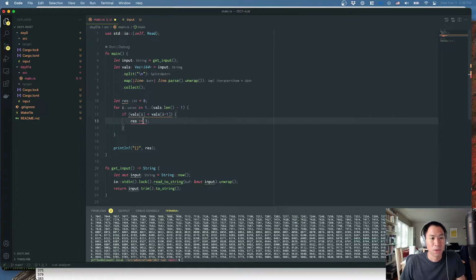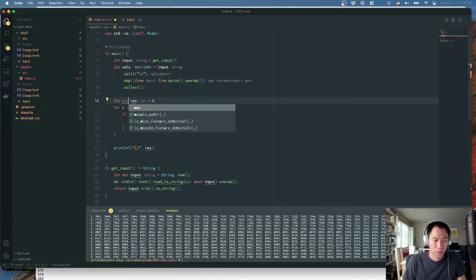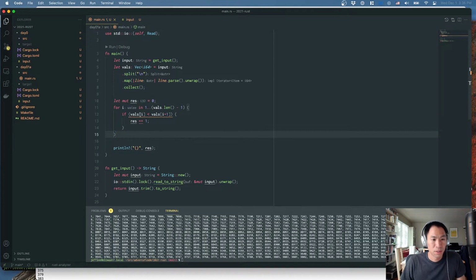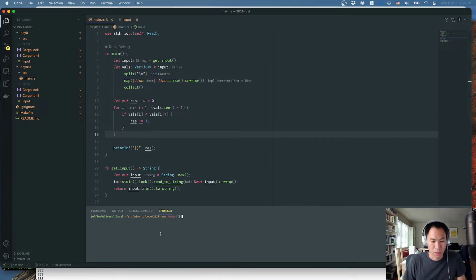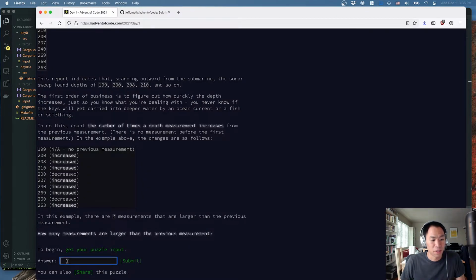Doesn't like my plus equals. Oh, it's immutable. Gotta mark it as mutable. And I think my parentheses are unnecessary. And great, we got a runnable program here. Okay, so 1721, that's what it says the answer is. We're just gonna go ahead and try it.